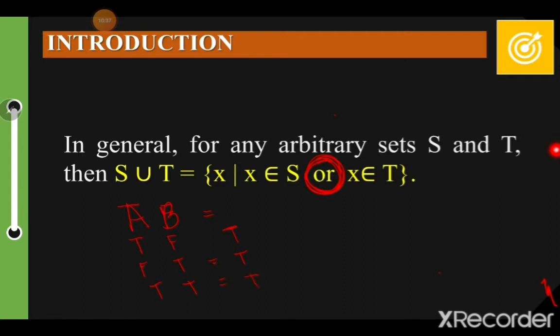Okay? If A is false and B is false, therefore it is false. Isa lang ang false niyan, pag false silang dalawa. Okay? Itong OR, no? So, pag sinabi natin union, yan yung sinasabi nilang set operation na totoo magmahal. Diba? Kahit mali yung isa, tanggap pa rin niya.